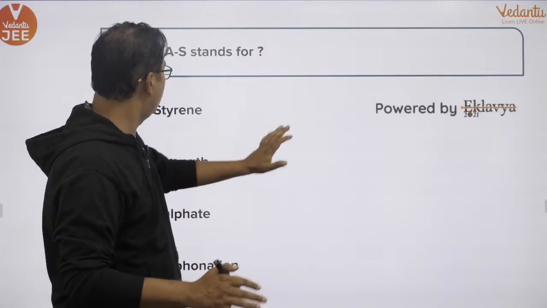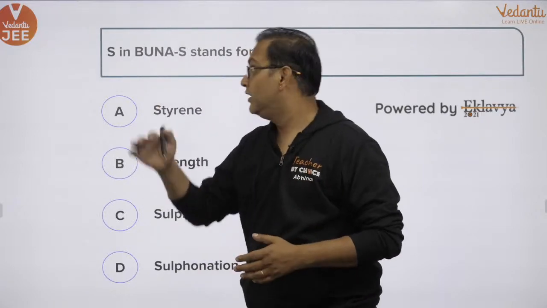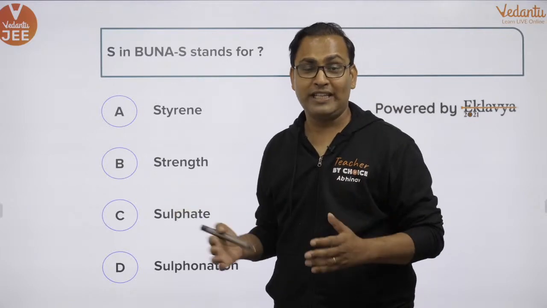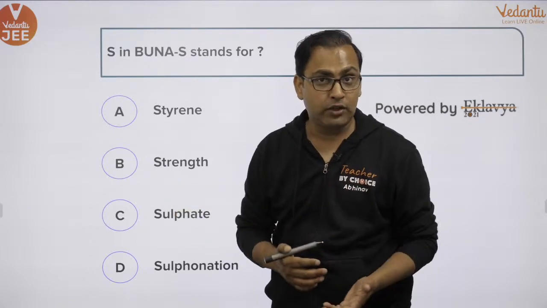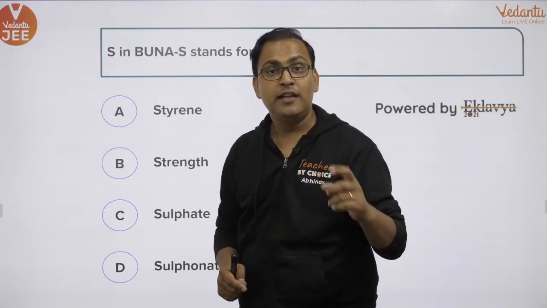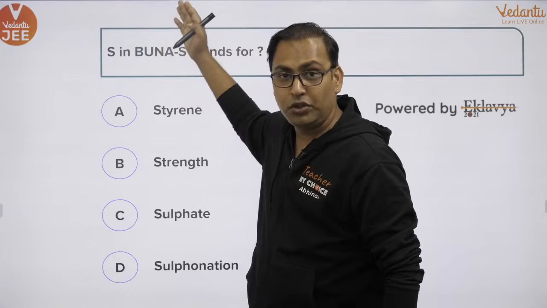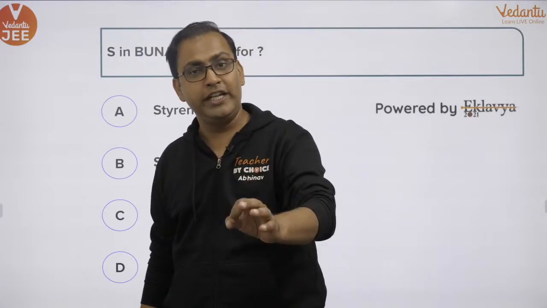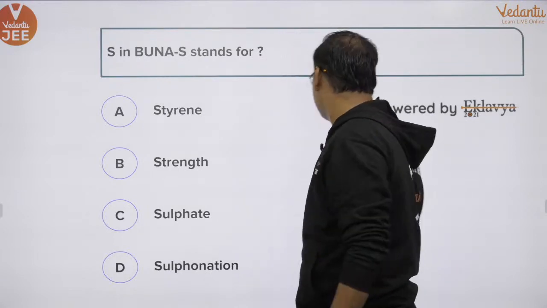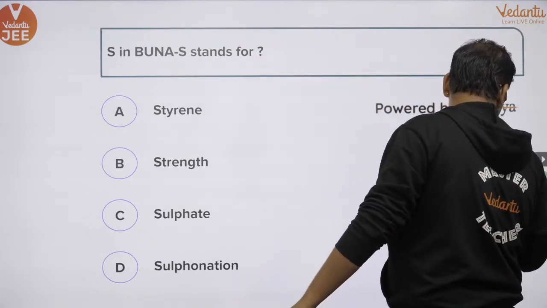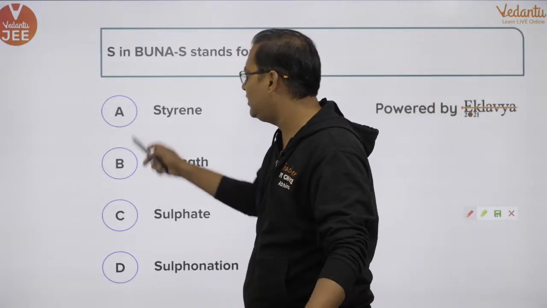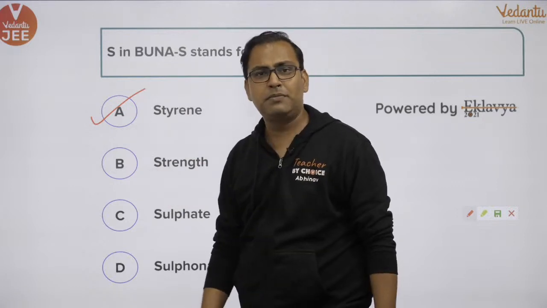Okay, so this is where the paper starts. So Buna S, there was a question in the morning shift also which asked about the Buna S. They were asking the monomers of the Buna S, and here they are asking what does S stand for in Buna S. So you have to write your answers in the chat box. If you already know the answer, even if you have not attempted today's paper, you can write your answers in the chat box. Guys, everyone, show me your answers in the chat box. Can we see some answers in the chat box? Yes. It is damn simple, man.